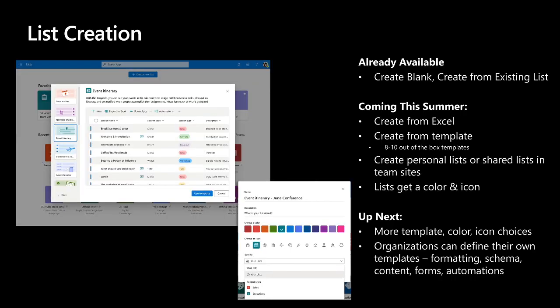And we're going to start with a small set of templates that you saw in that demo, and we're going to gradually add more and more templates over time as we learn feedback and we hear from you what sort of templates you'd like to see. You also saw how every list can get a color and an icon, and how easy it is to set when you create a list, and how easy it is to change later if you want to go with a different color or icon, or you want to personalize it depending on how you're feeling that day.